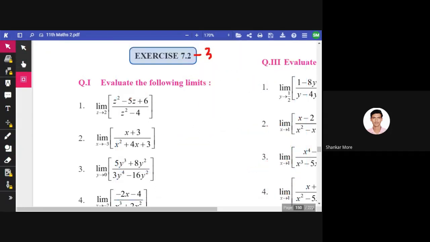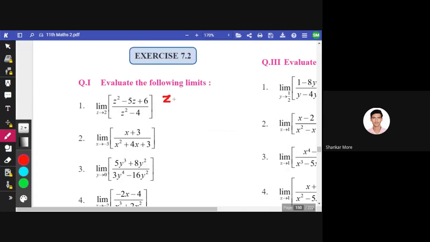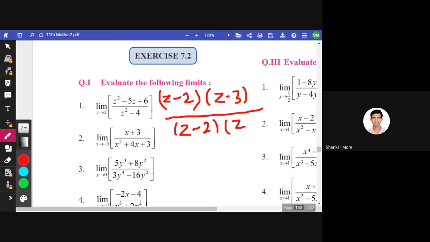Okay, now see, the factors of the numerator we have got are z minus 2 and z minus 3. These are the factors of the numerator. For the denominator, z square minus 2 square can be written, so a square minus b square is a plus b in one bracket, a minus b in another bracket. Okay, so these two will get cancelled.